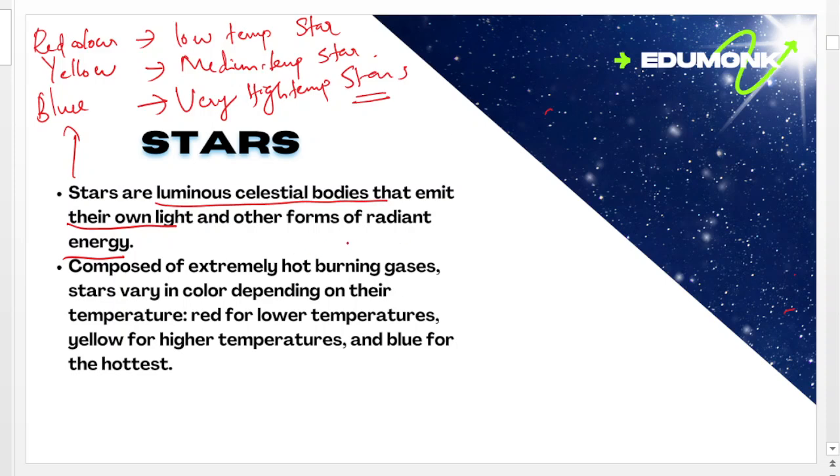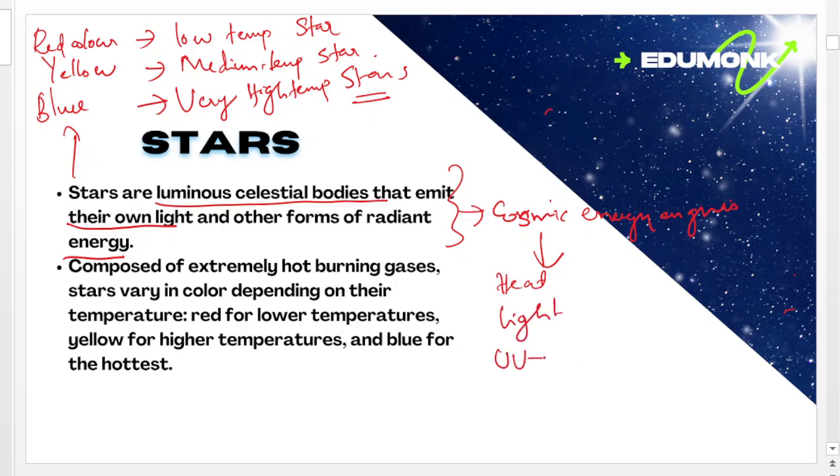These stars are cosmic energy engines. These produce heat, light, ultraviolet rays, X-rays, and also other forms of radiation.